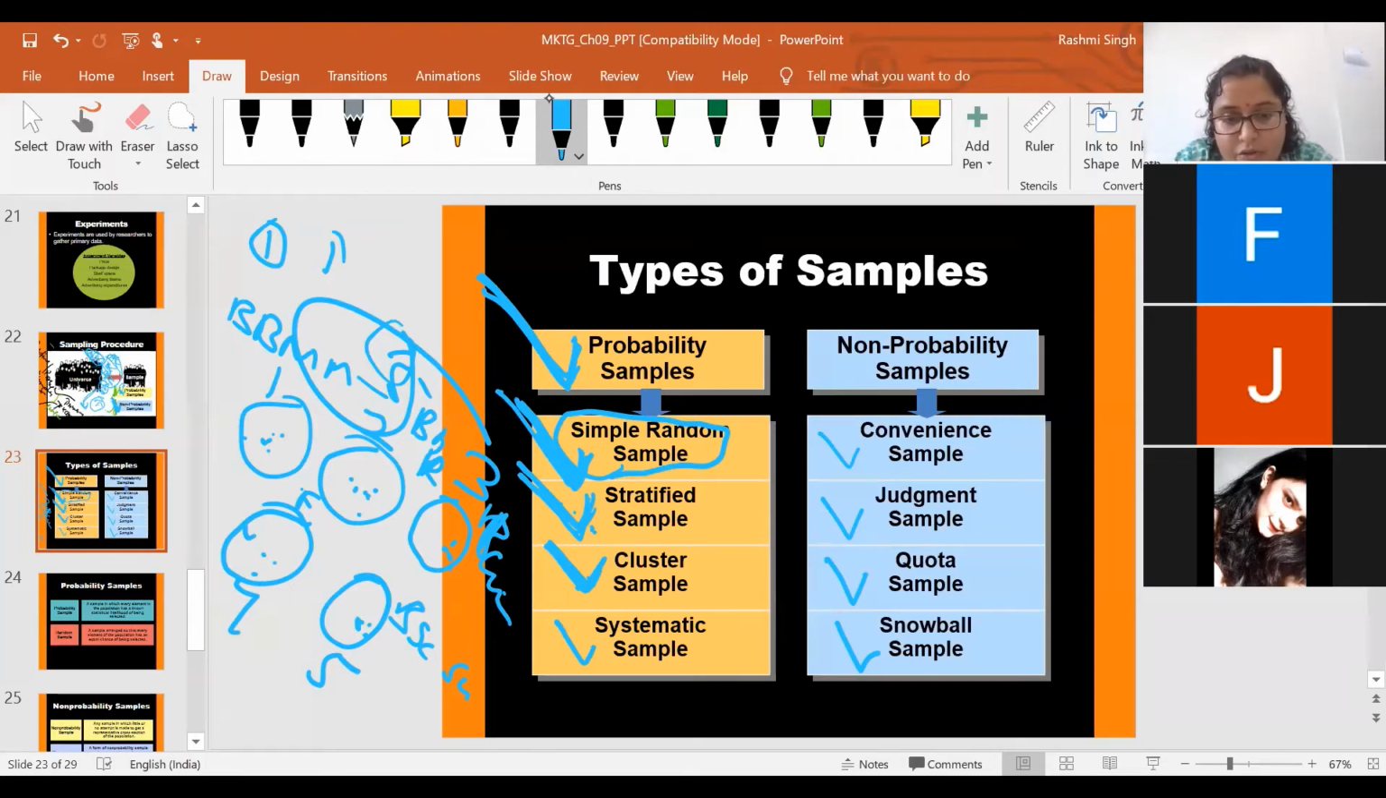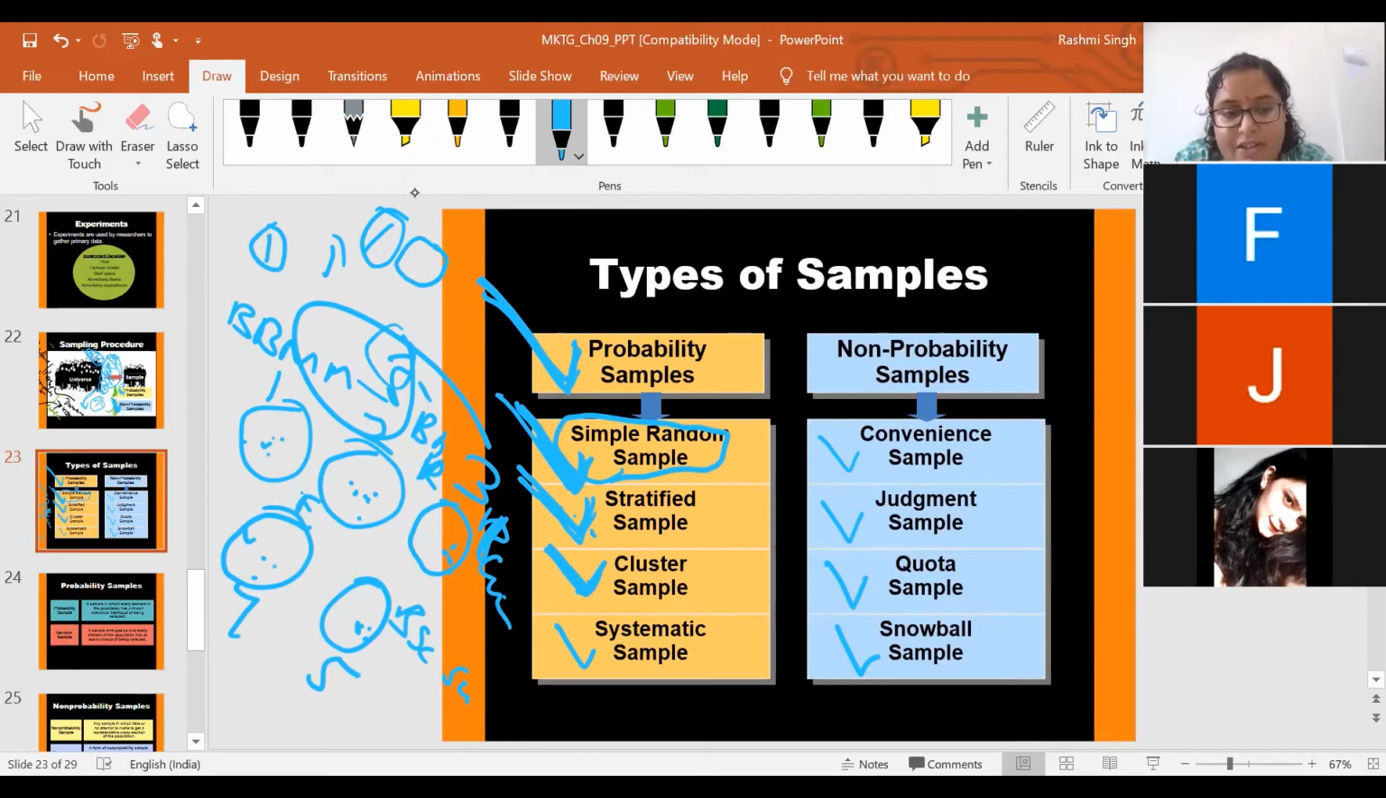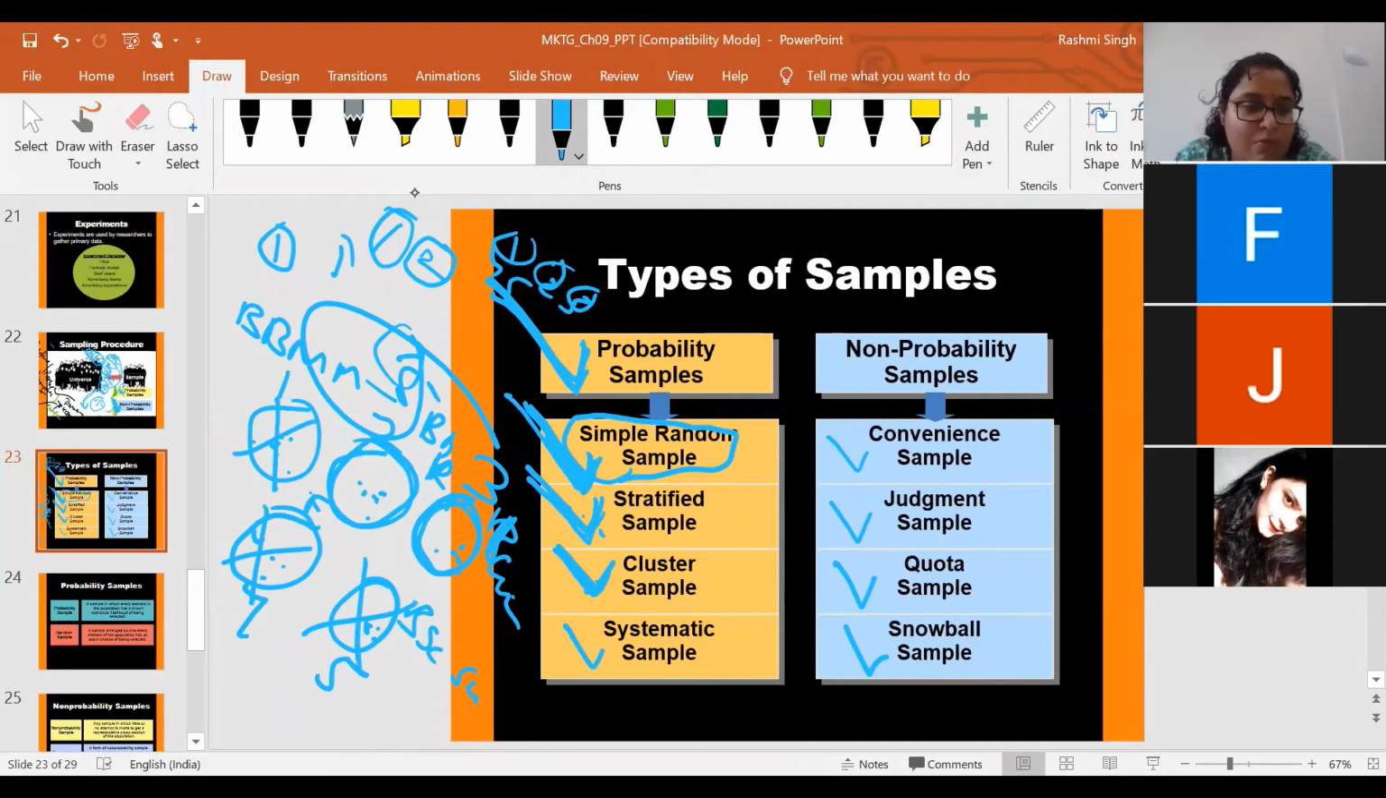Now the researcher will make 5 different chits, chit 1, 2, 3, 4, 5, and the researcher has to select 2 chits out of 5. Suppose I made 5 chits and ask someone to please take 2. Suppose you selected 2 and 3. Then all the elements in cluster 2 and all the elements in cluster 3 will be in your sample. You will not select any elements from cluster 1, cluster 4, or cluster 5.